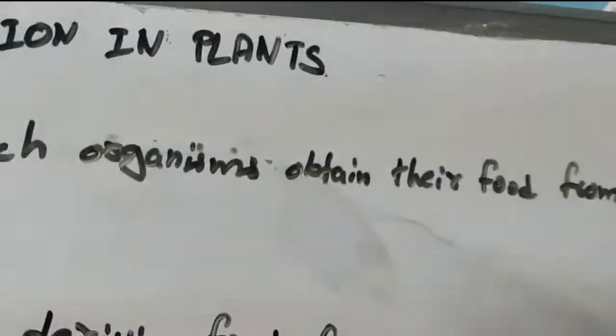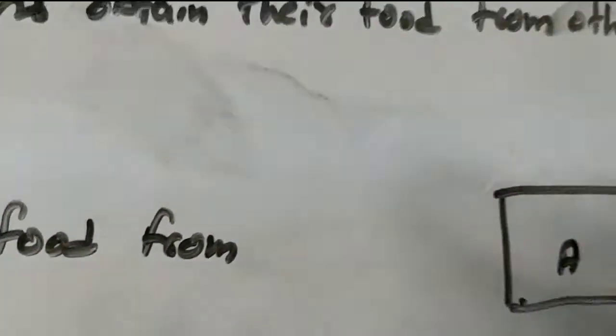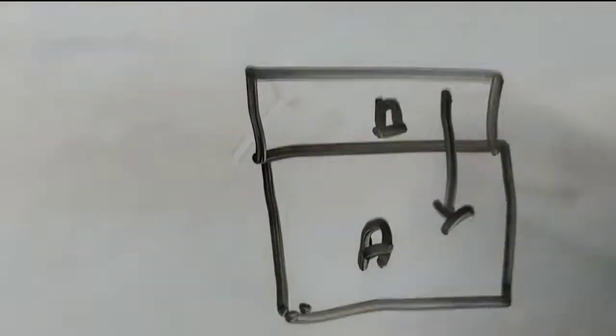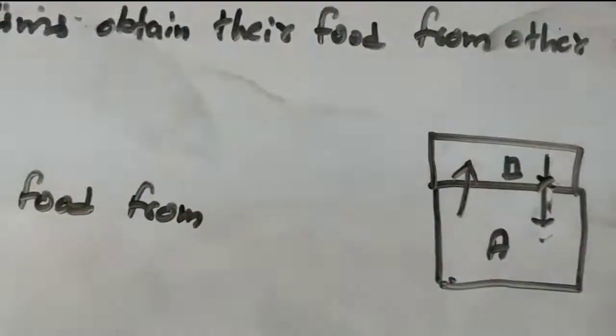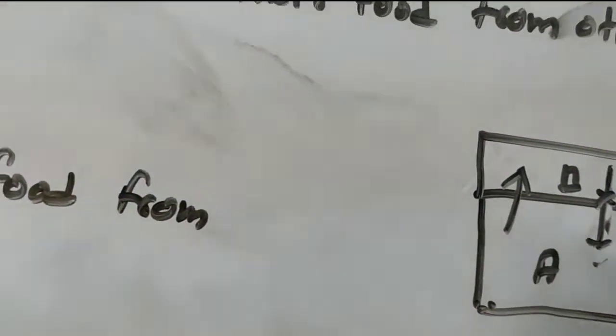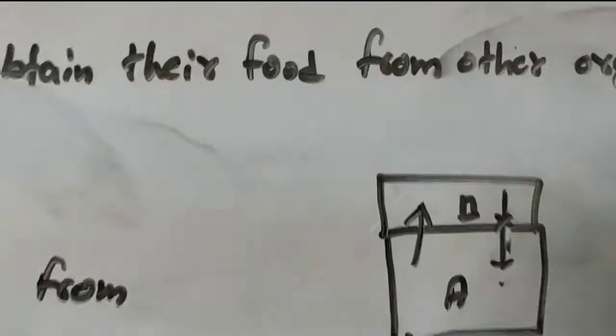See here, for example, I have component A and another component B. B is living on A, and B is getting food from A and shelter also from A. So A is providing food and shelter to B, but in turn B is not providing anything to A. Such a mode of nutrition is known as parasitic mode of nutrition.